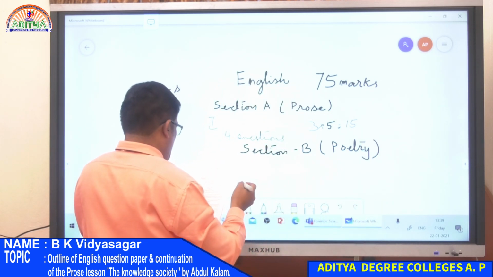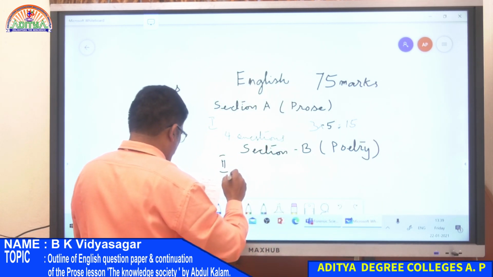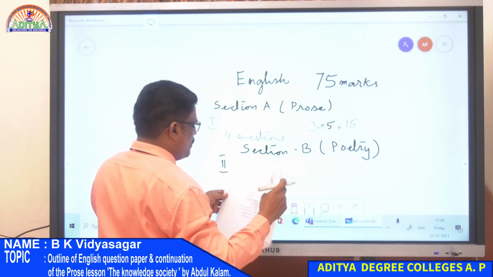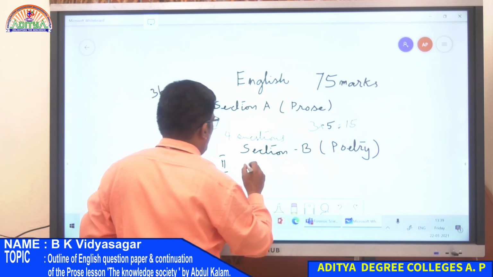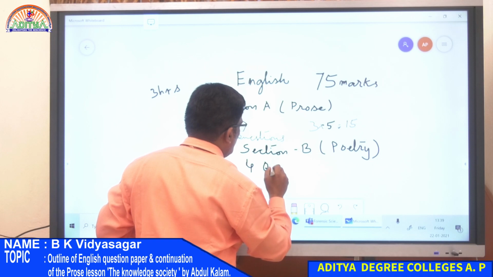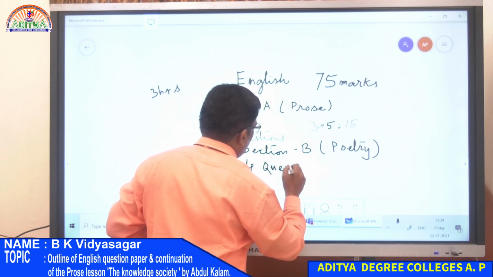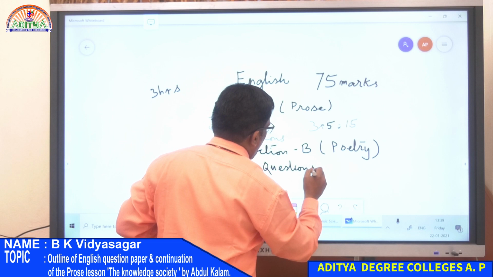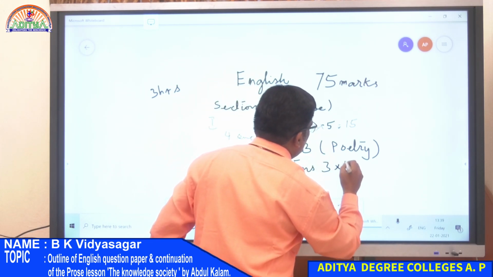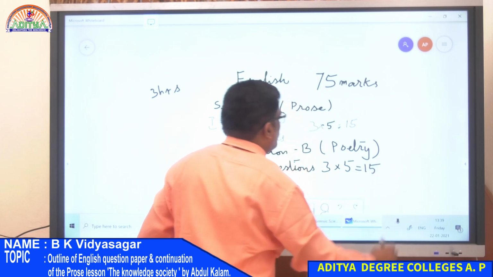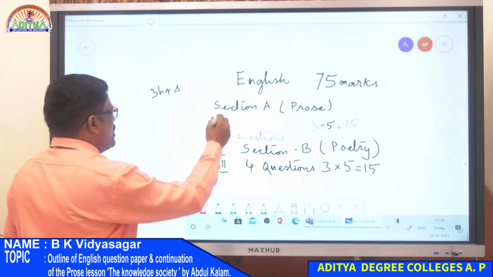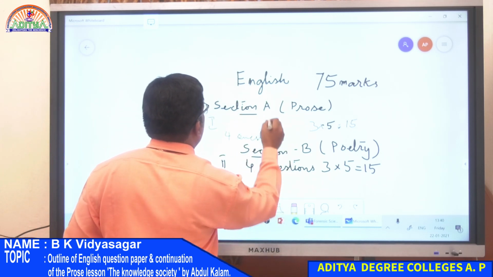From poetry, the same procedure: you will have 4 questions, and 3 into 5, 15. So section A, section B.